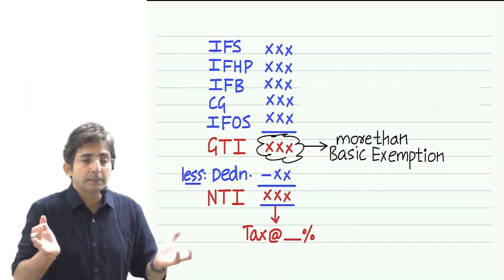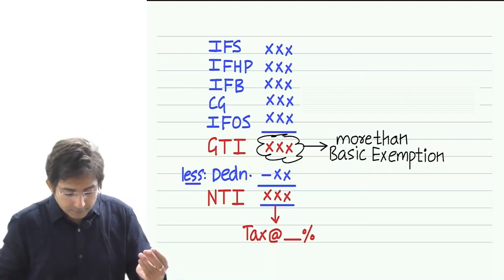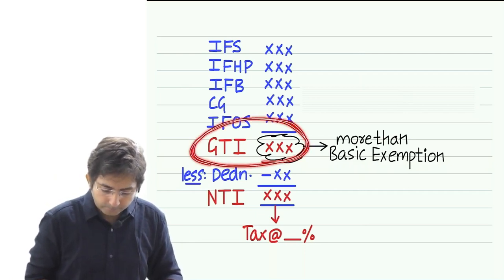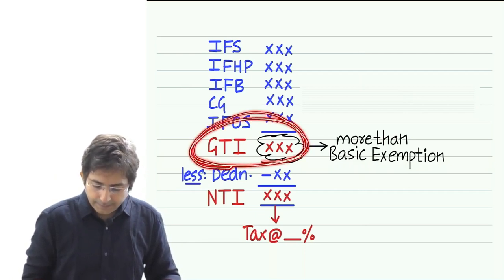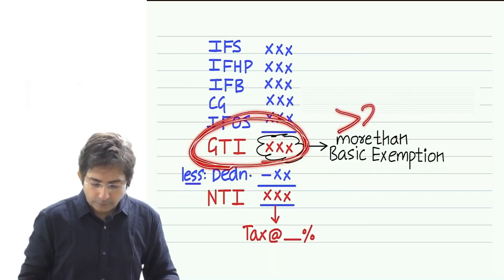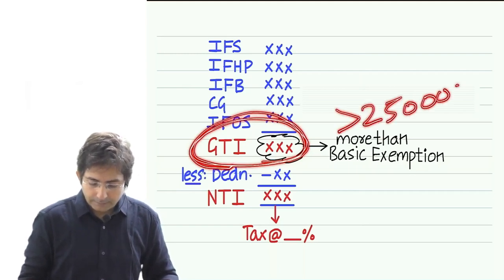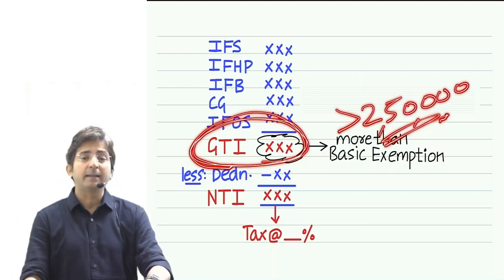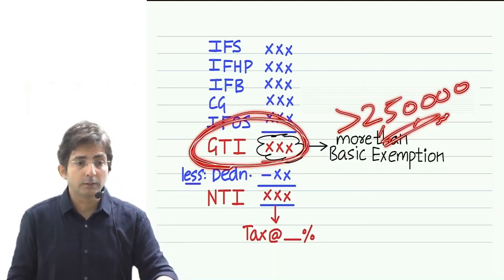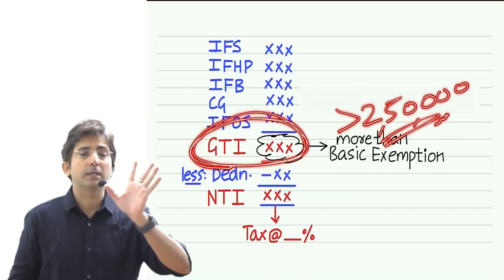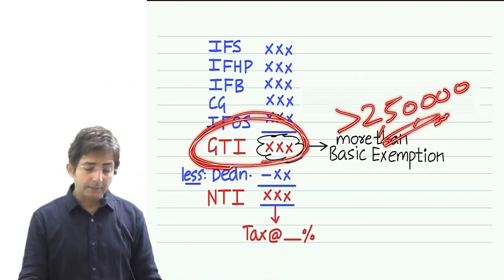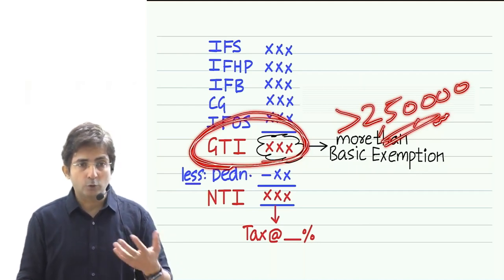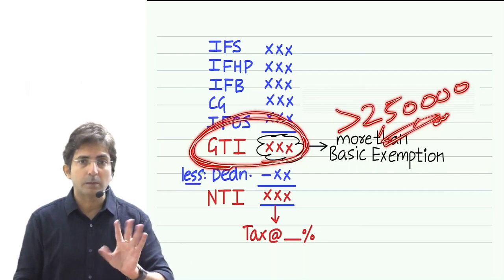So this means what? Look now, if anyone's gross total income is greater than 2,50,000, that means greater than the basic exemption, na? If someone's gross total income is greater than 2,50,000, then for him return filing is a must. Now see, greater than 2,50,000, you understand the reason also. Because if it is greater than 2,50,000, only then there will be some tax liability, na?